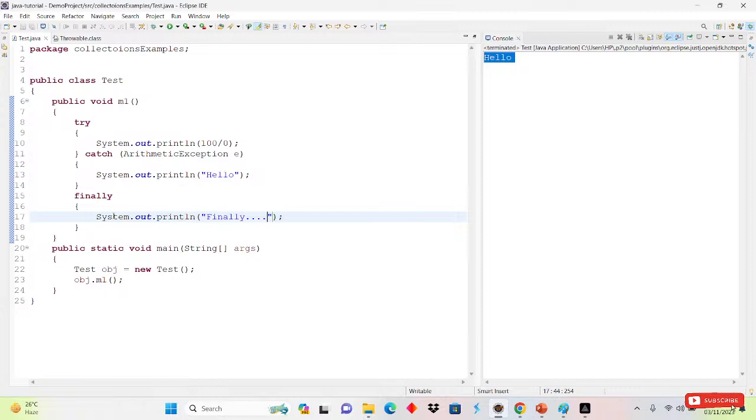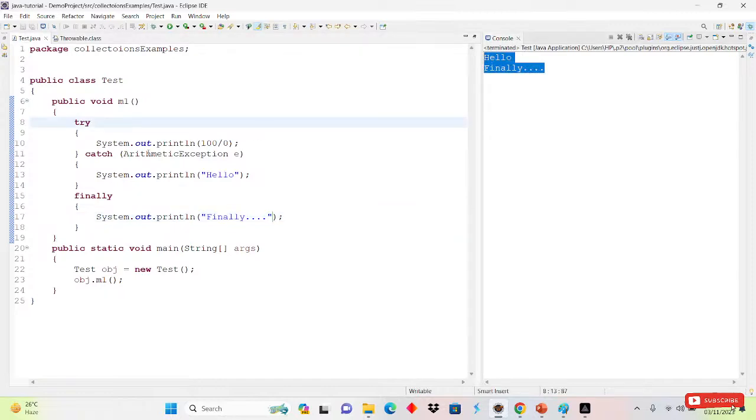So this time an exception is there inside the try block, so will finally execute or not, and what will be the result we will get? Anyone? I told you, finally will execute at any time. So what will be the output we will get? Hello finally. If I run this one, hello finally we will get on the console.